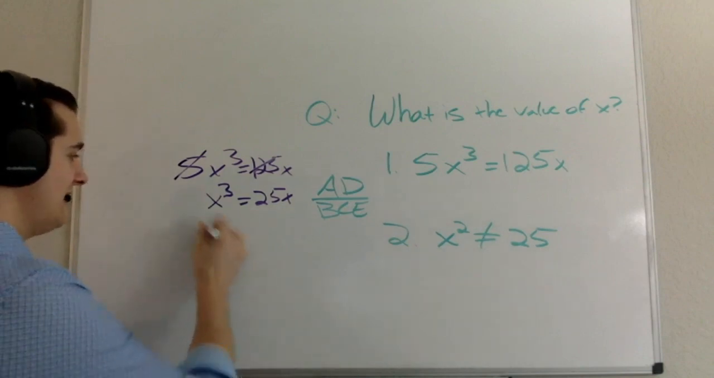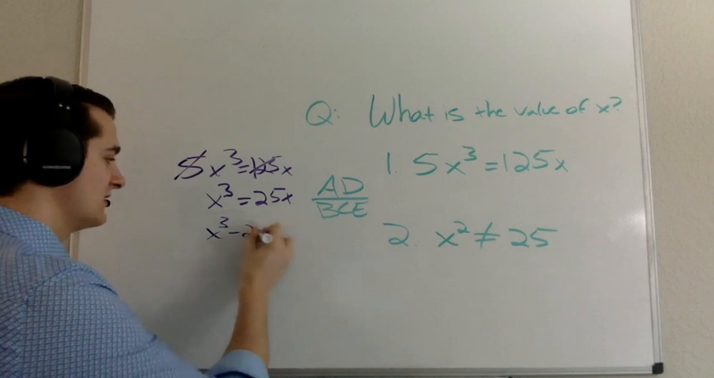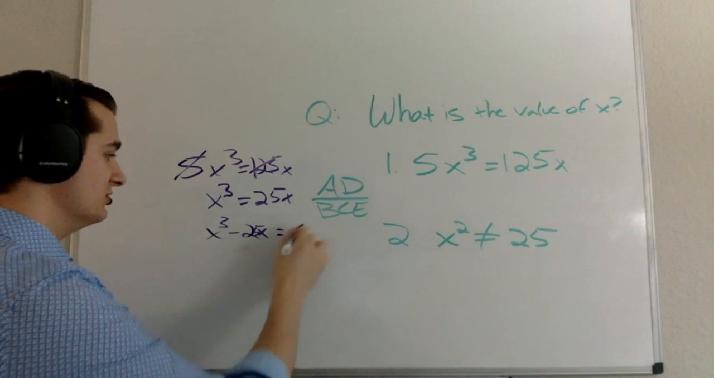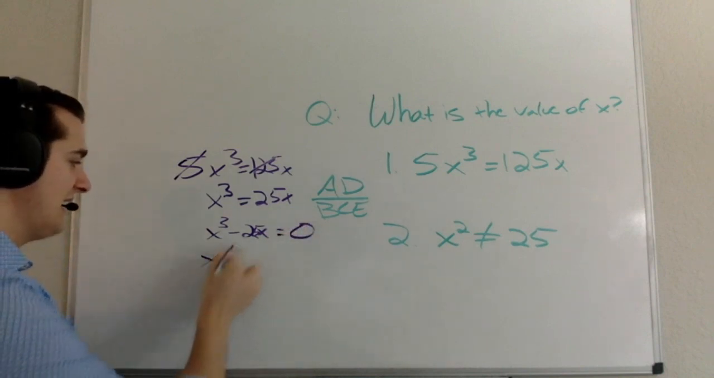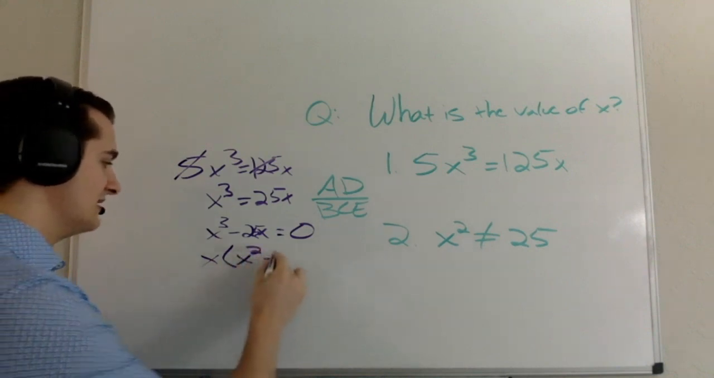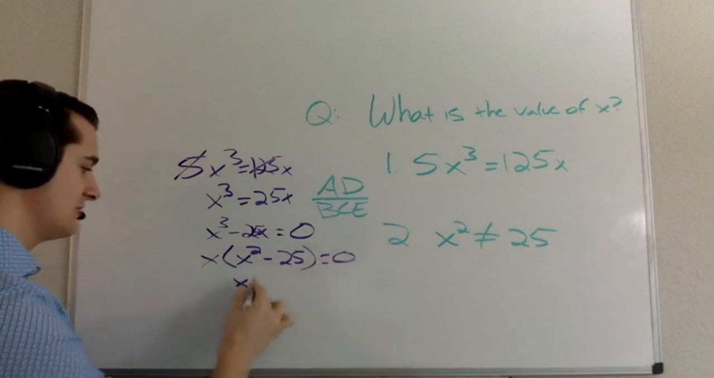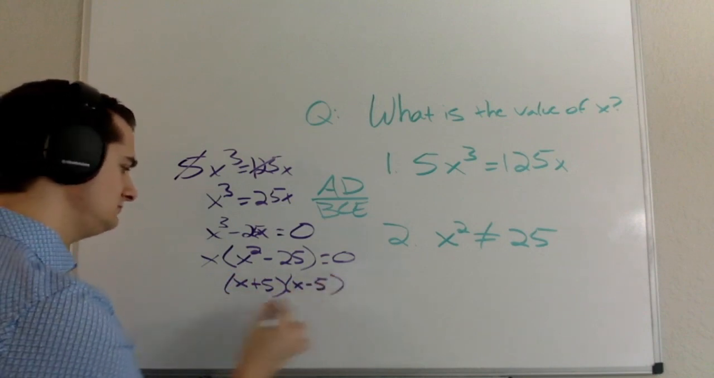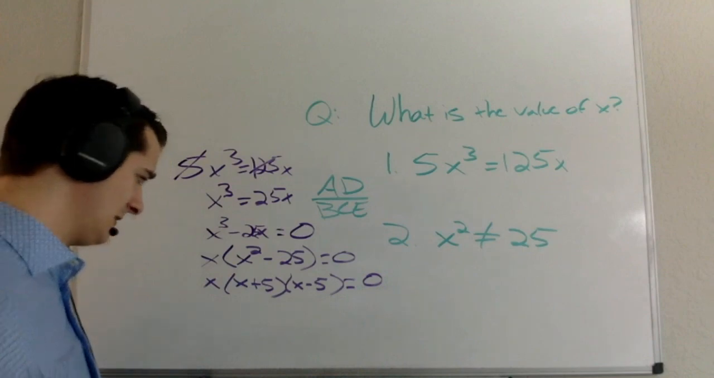So I can say x cubed minus 25x, right? Because I can subtract, is equal to 0. And then what I can do is I can start to factor. Okay, pull out an x, and I've got x squared minus 25. When I see x squared minus 25, I know that's a difference of two squares, x plus 5 times x minus 5, times x, and that is all equal to 0.